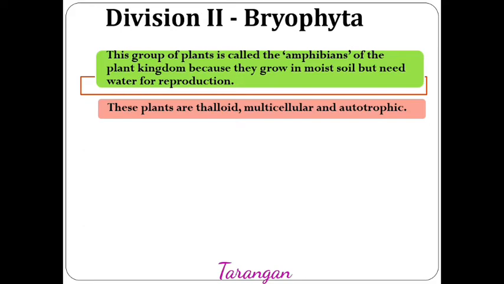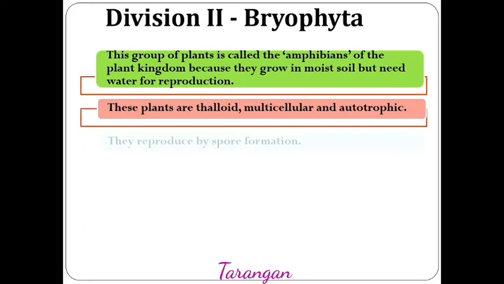That means it lacks true root, stem or leaves. The plant body is multicellular and it contains chloroplast, so it is autotrophic. Bryophyta are the plants reproducing by spore formation.